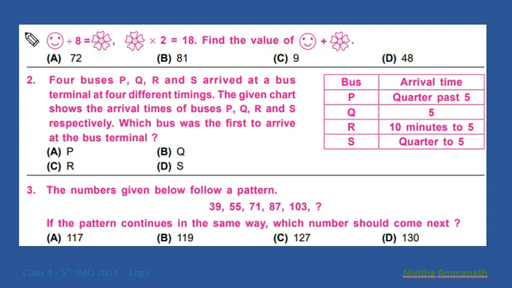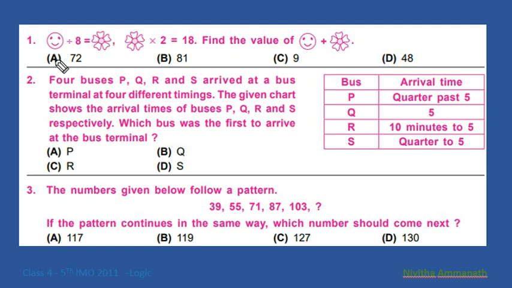Face divided by 8 equals flower. Flower into 2 equals 18. Find the value of face plus flower. How do we get it?